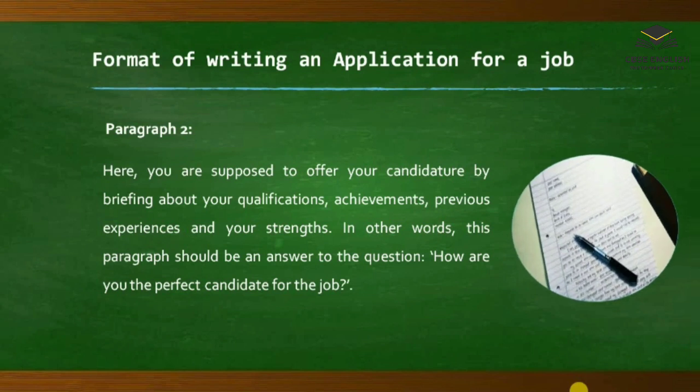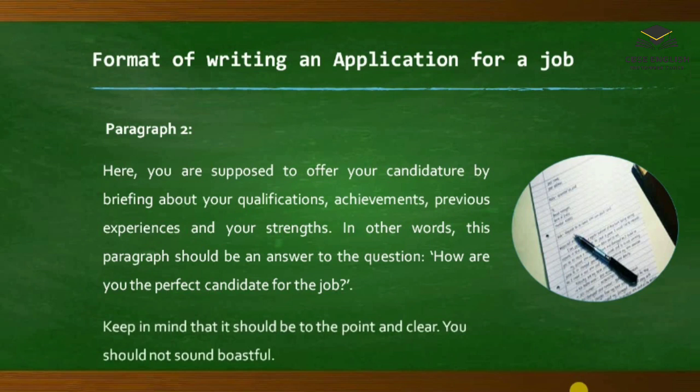Paragraph number 2. Here you are supposed to offer your candidature by briefing about your qualifications, achievements, previous experiences and your strengths. In other words, this paragraph should be an answer to the question, how are you the perfect candidate for the job? Keep in mind that it should be to the point and clear. You should not sound boastful.